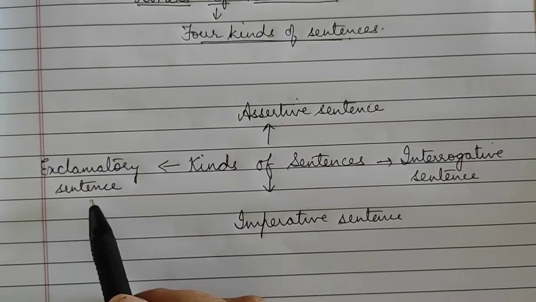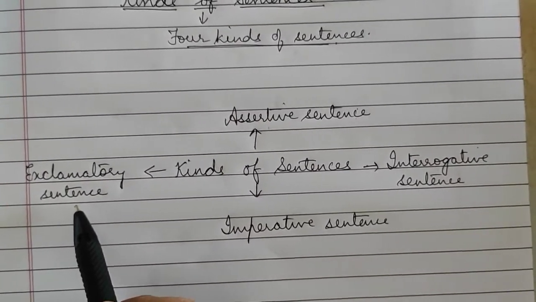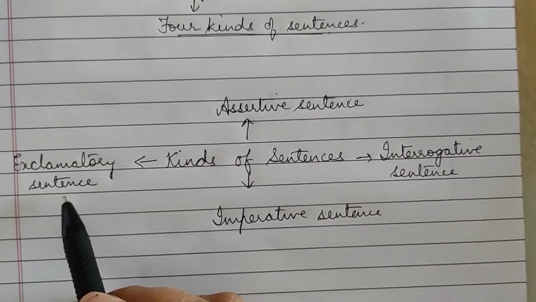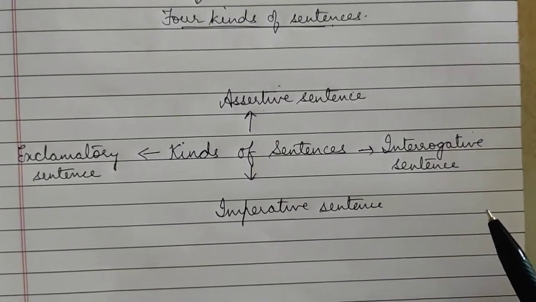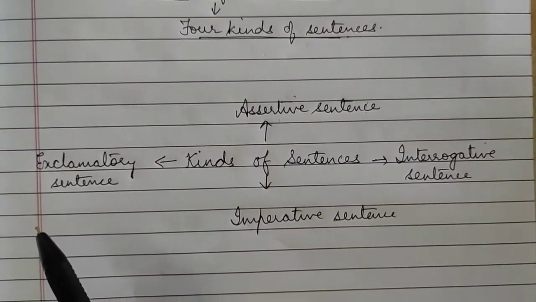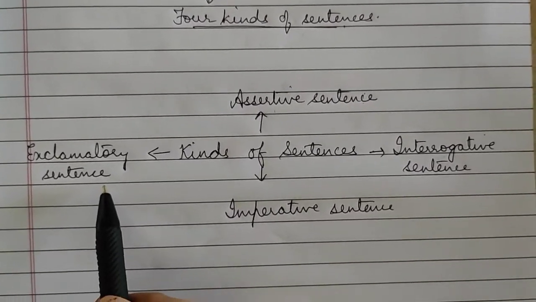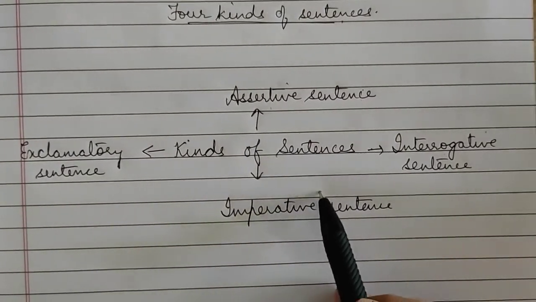Now children, in our everyday life we speak different kinds of sentences. Some may be assertive, some may be interrogative, some may be imperative and some may be exclamatory. Now we have to differentiate between all these 4 kinds of sentences.